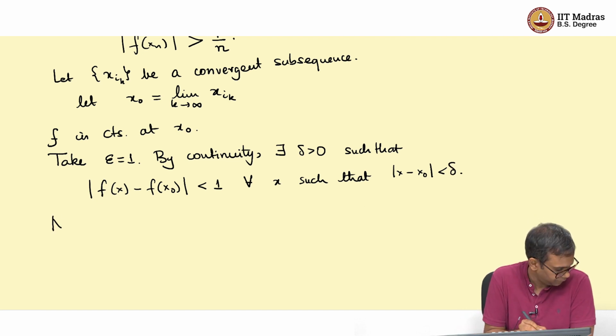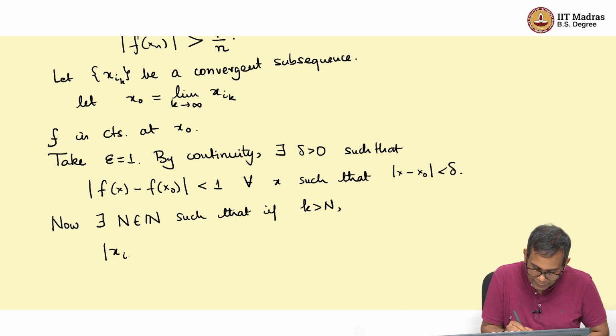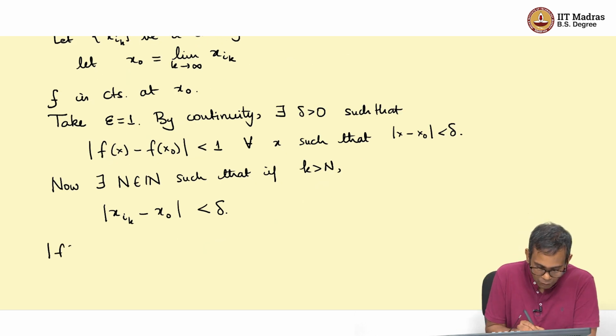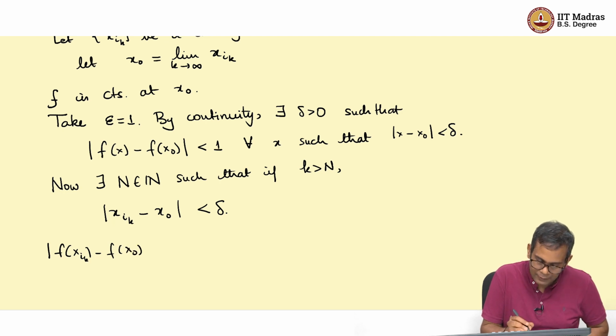Now this sequence x_{i_k} converges to x0. So, there exists a natural number N such that if k is greater than N, we have |x_{i_k} - x0| is less than this number delta that we have. So, now we have |f(x_{i_k}) - f(x0)|. Well, this should be less than 1, right, because x_{i_k} is close to x0.